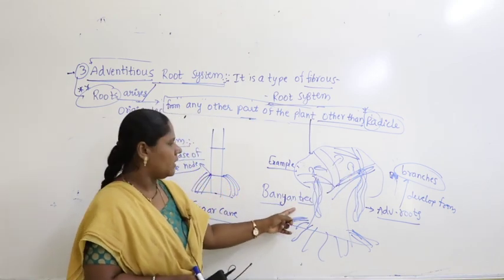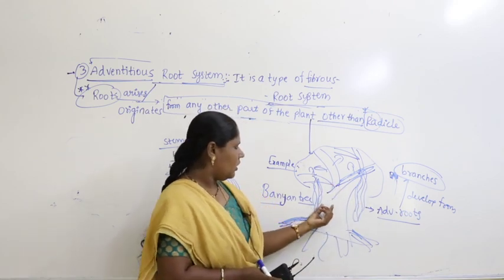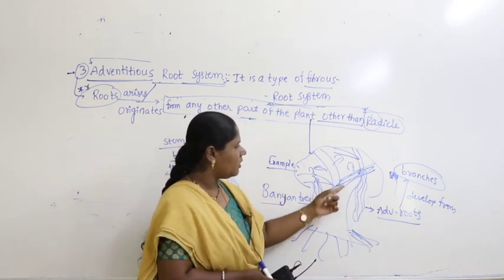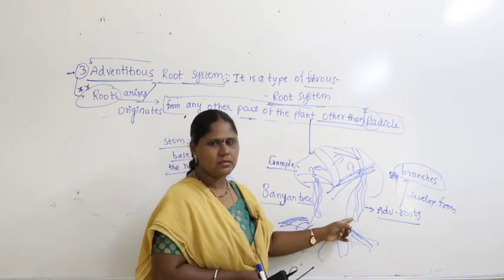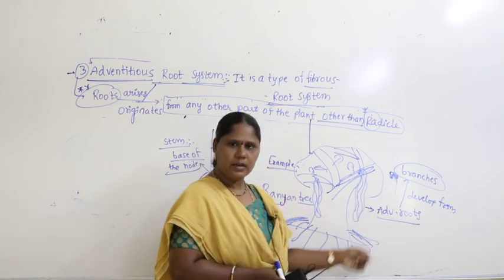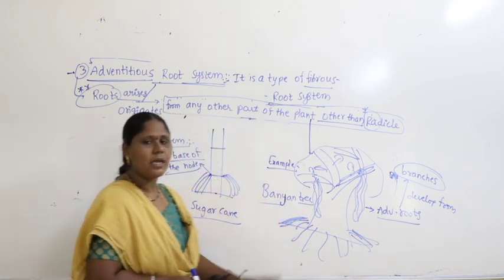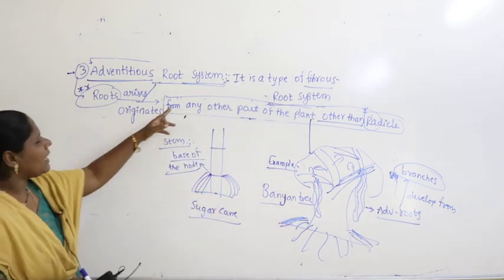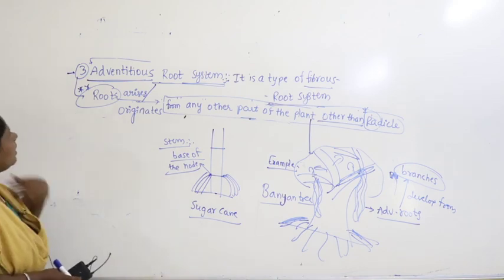In the case of the banyan tree, in Telugu we call them oodalu, right? When you observe the banyan tree, you can see free hangings. What are these free hangings? They are called adventitious roots. From where do they develop? Adventitious roots develop from the branches. If roots develop from any part of the plant other than the radicle, they are called what?